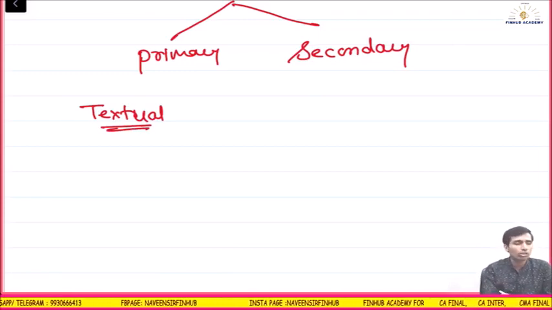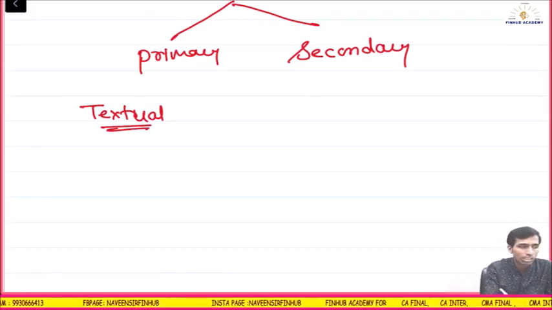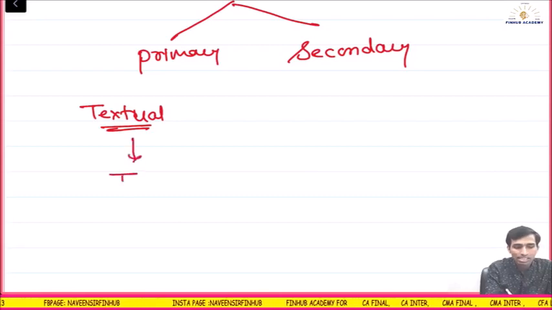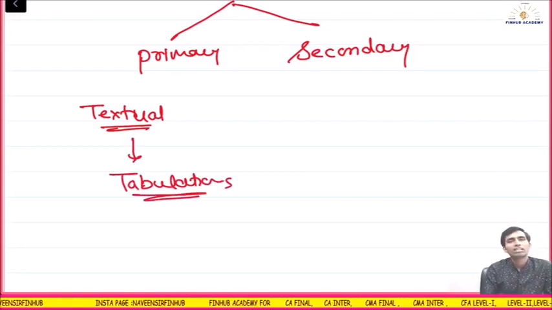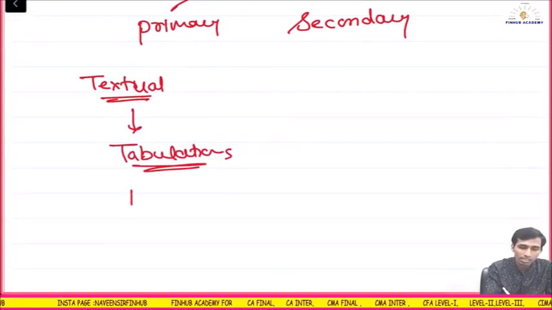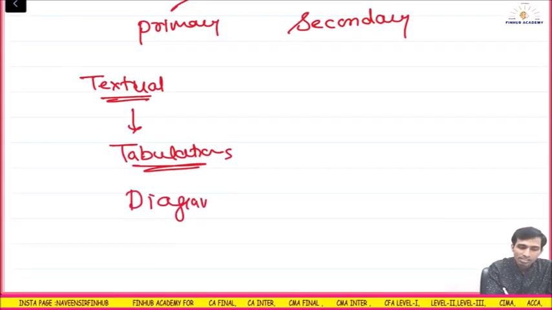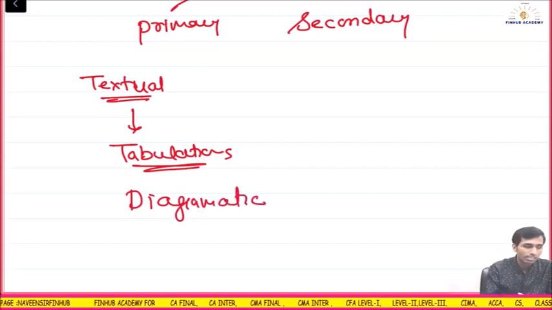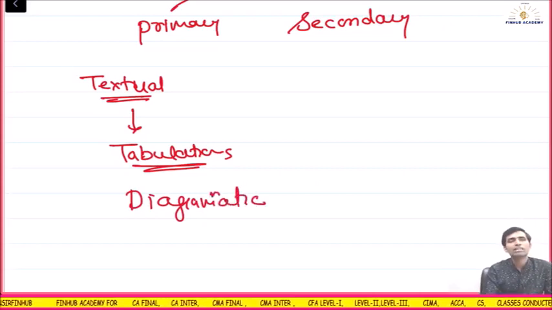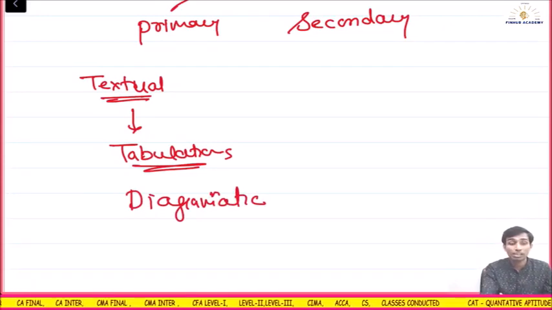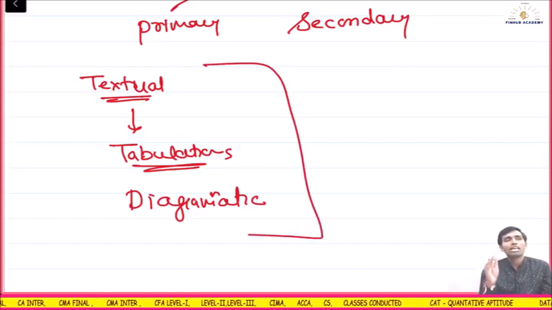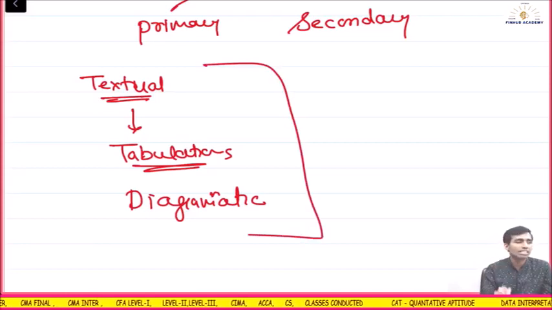From textual, what do we do? From textual we move to tabulation, tables, correct? And then what do we do? Diagrams, the third one, diagrammatic presentation: histogram, pie diagram and all those things. We will see questions on that. So these are the three ways to present the data: textual, tabulation, diagrammatic.